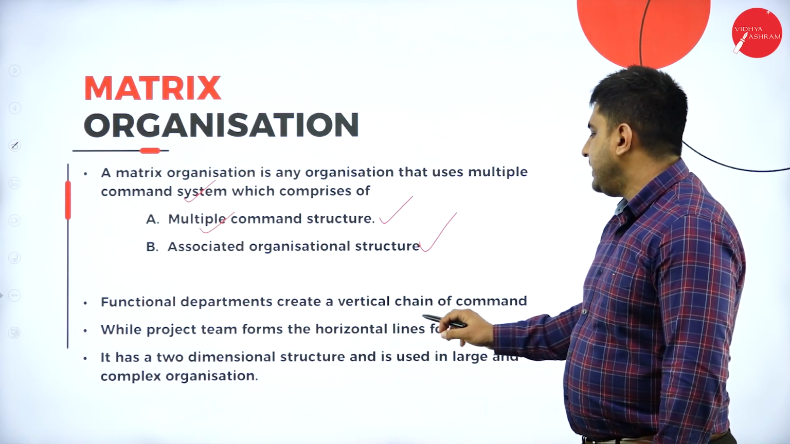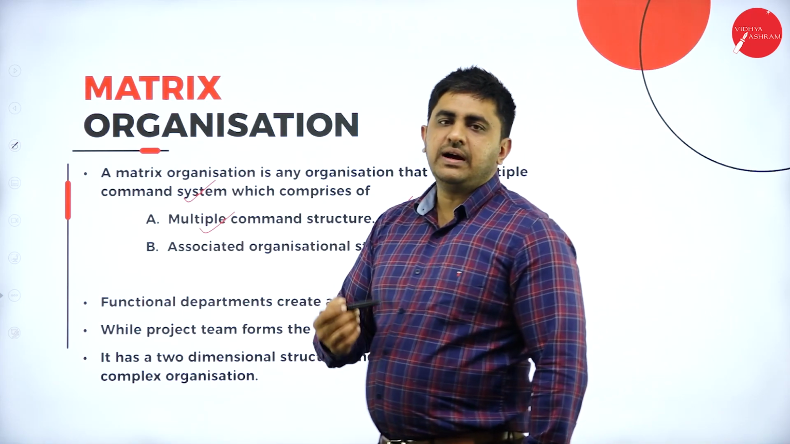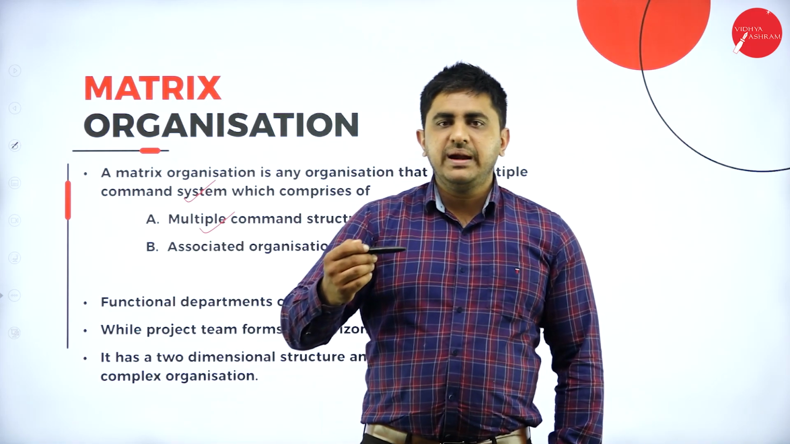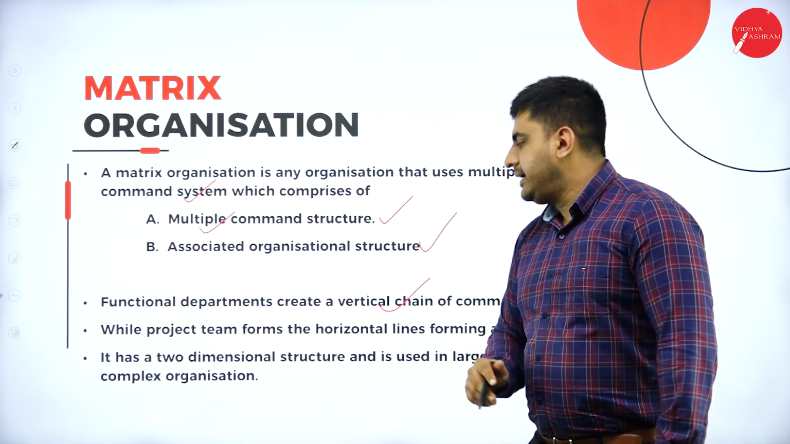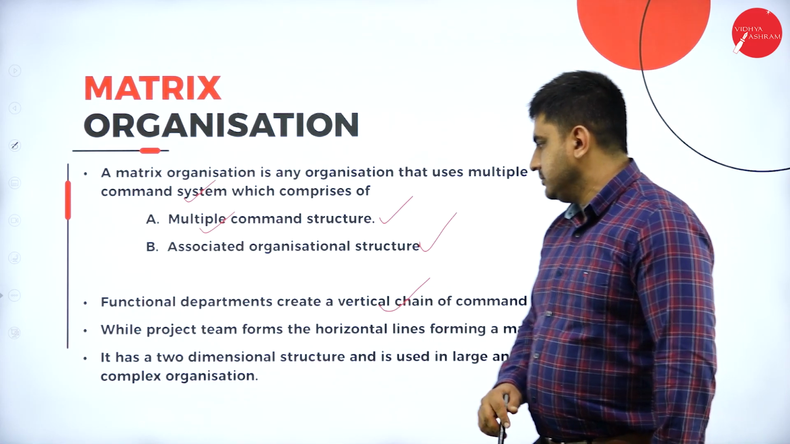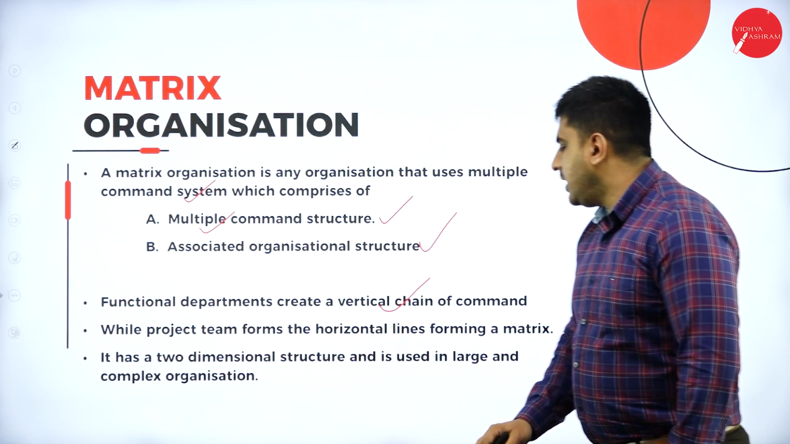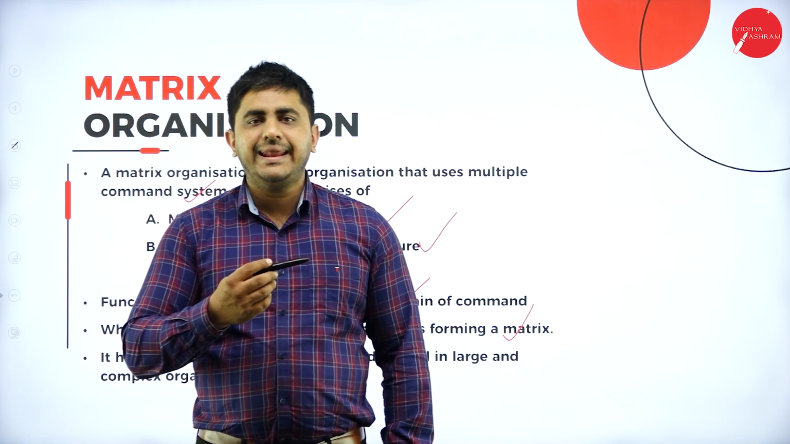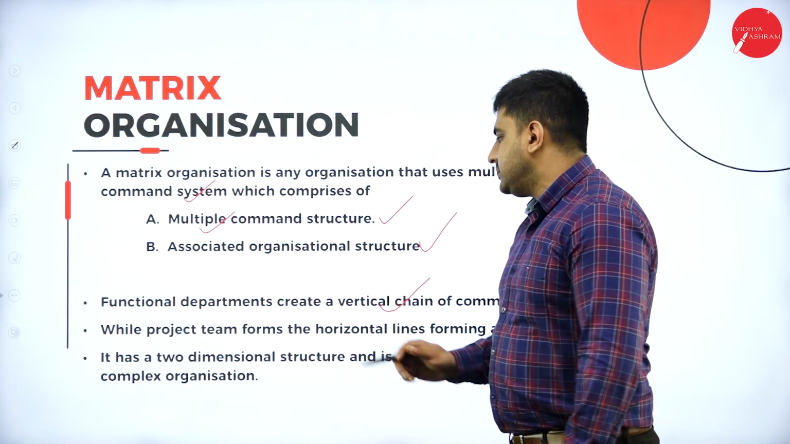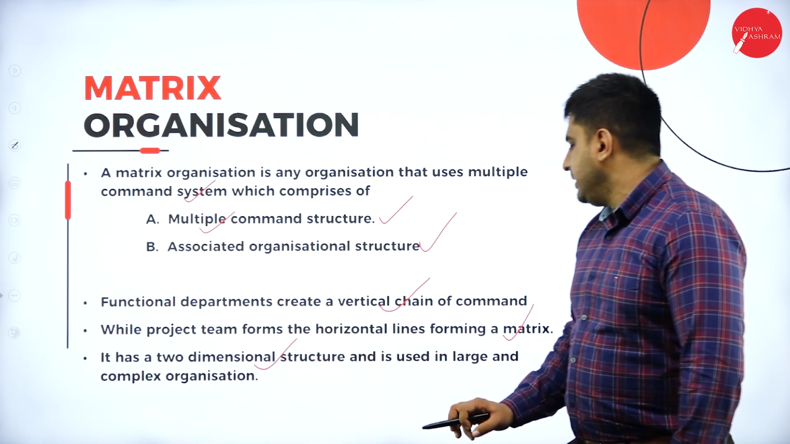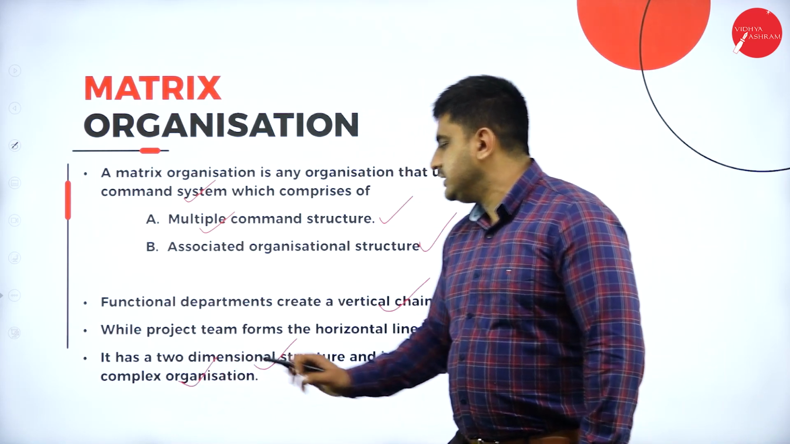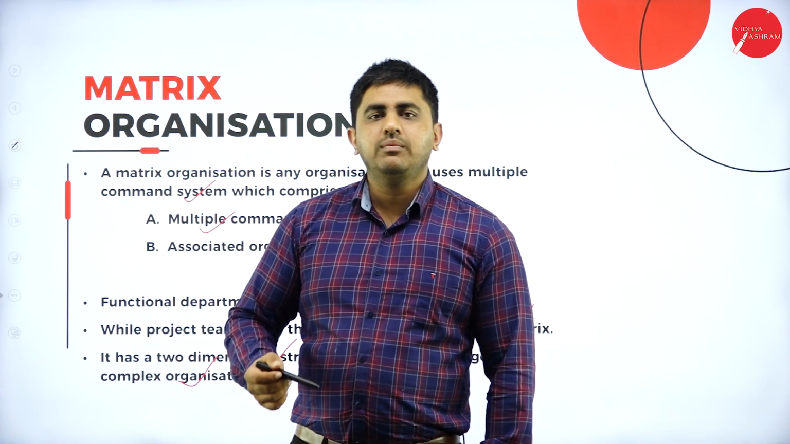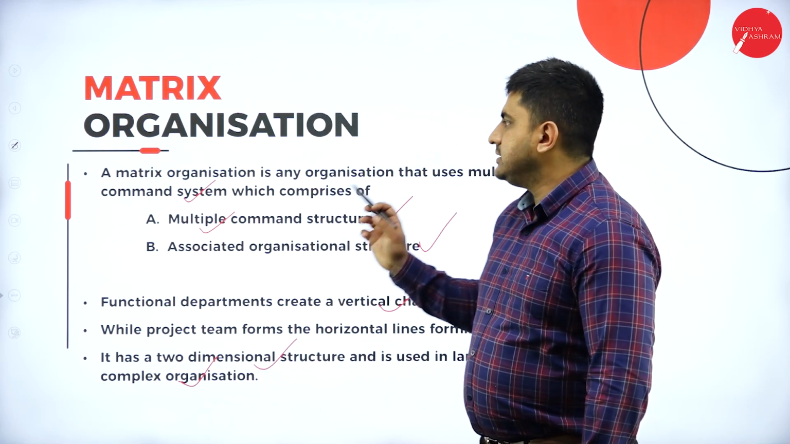Functional departments create a vertical chain of command, that is, in the functional structure, the general manager gives directions to departmental heads, and departmental heads give directions to the workers and get the work done. That is the vertical chain of command. While the project team forms the horizontal lines forming a matrix, that is, the project managers are giving horizontal directions. It has a two-dimensional structure and is used in large and complex organizations. So this is regarding matrix structure.